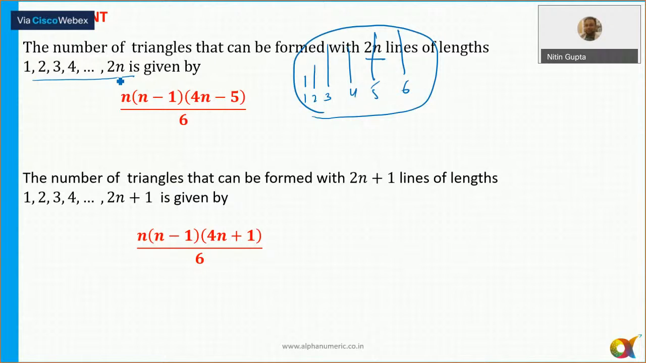If the last number 2n, the largest one is an even number, use the first formula, and the second formula if it is an odd number. Okay, if odd number of lengths are there or if even number of lengths are there, then we can get in this way here. Okay, so I hope that it is clear. So should we move to the next slide?